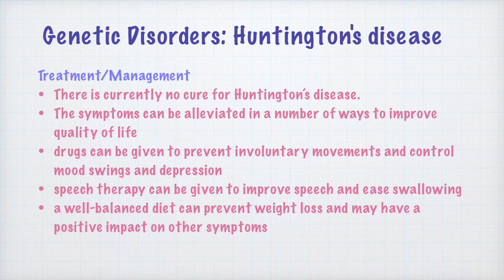The symptoms can be reduced by using drugs. Drugs can be given to prevent involuntary movements and control mood swings and depression. So one can take medicines for Huntington's disease in order to suppress symptoms such as involuntary movements or mood swings or depression, but Huntington's disease cannot be treated. Only the symptoms can be lessened. The severity of symptoms can be lessened.